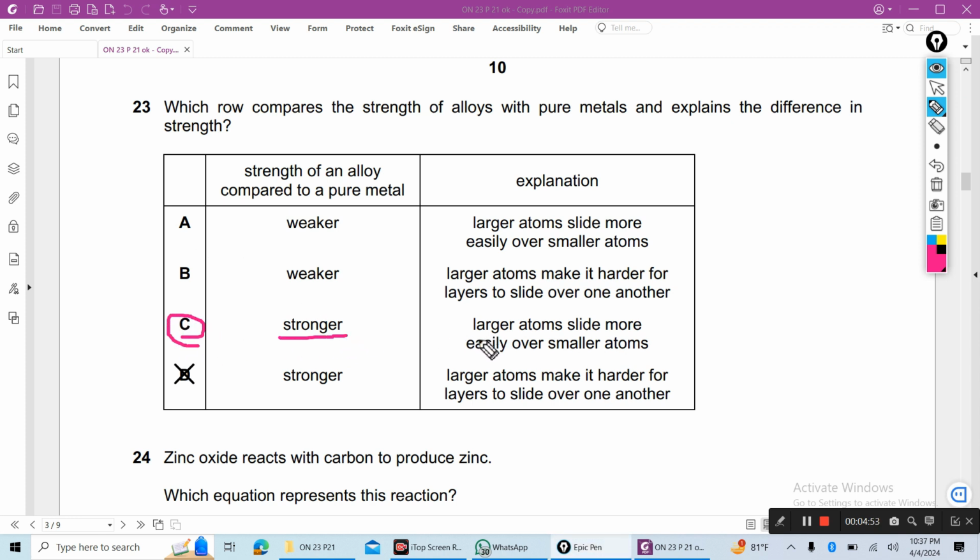Stronger is true, but layers of atoms slide more easily? No, not more easily, because the atoms are different in size, so they cannot slide easily. Sliding becomes harder. That's why alloys are stronger.